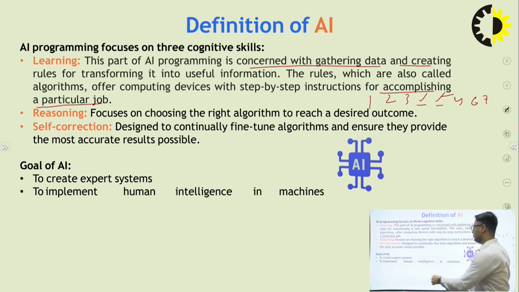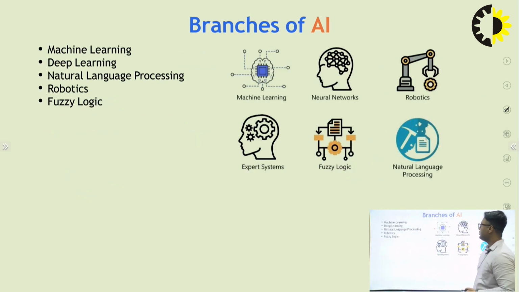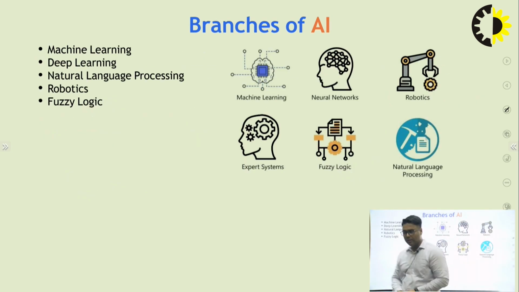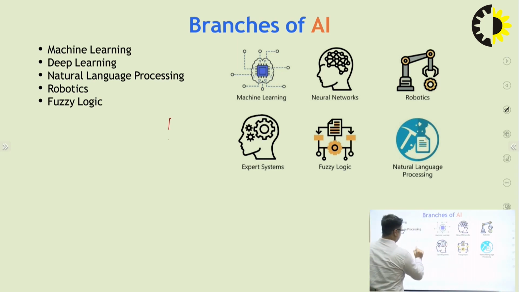Here it is also mentioned to implement human intelligence in machines. Branches of AI are basically 4 types: machine learning, deep learning, natural language processing, robotics and fuzzy logic. In the machine learning case, all of you know that before machine learning, traditional programs were done.